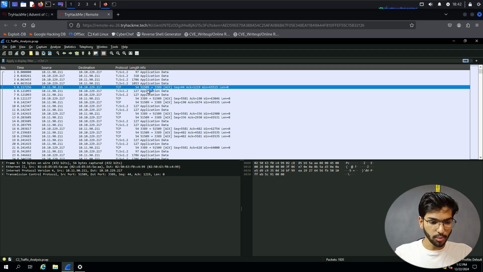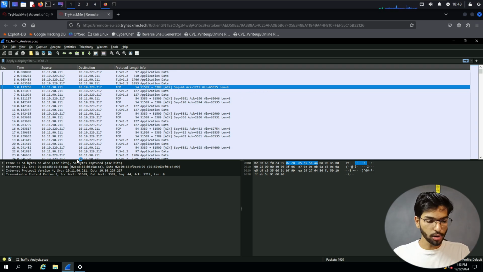So what is happening, from what port number to what port number is it communicating? You can see 51509 and then 3389. Those are the port numbers communicating with each other. And an acknowledgement packet is being sent with the sequence and all those things. So that's pretty much the basic information regarding what exactly is happening there.